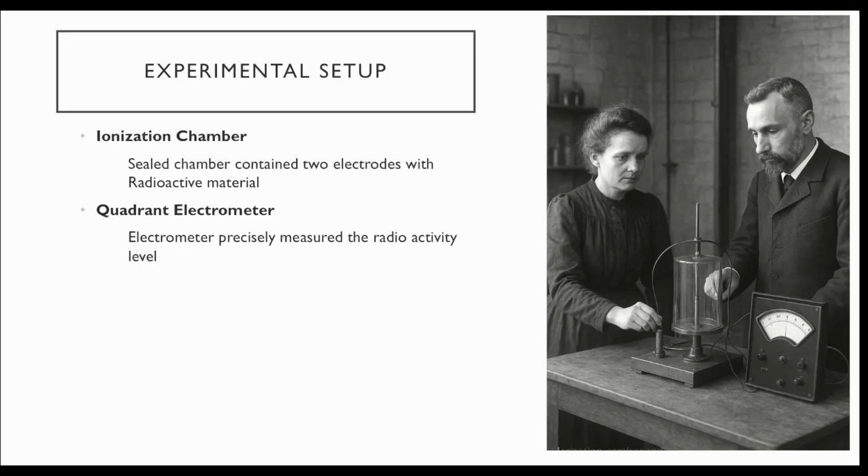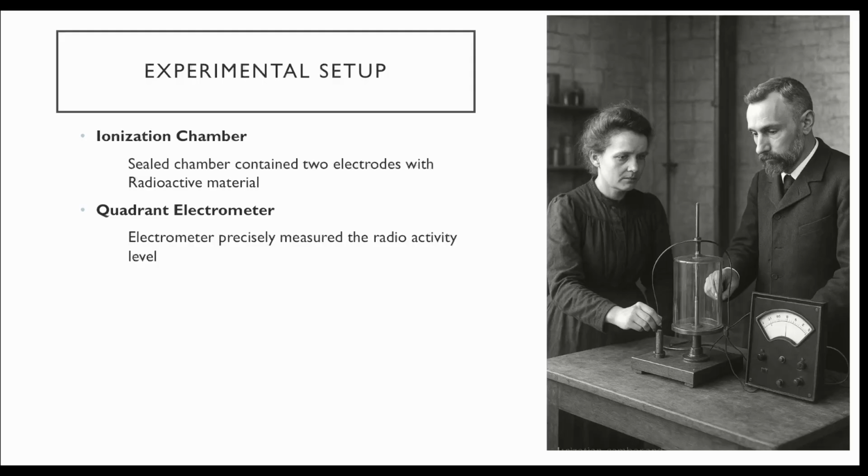So these were their contributions, and we would be taking a look at their experimental setup as well. They had an ionization chamber, which is a sealed chamber having two electrodes and radioactive material, for example, uranium salt. And a quadrant electrometer was connected to this chamber, and the needle would move based upon the current developed. Essentially, the radioactivity creates free charges and ions in the sealed chamber, and hence current would get generated, and that was the reason for the movement of the needle, and the quadrant electrometer would measure the amount of radioactivity.